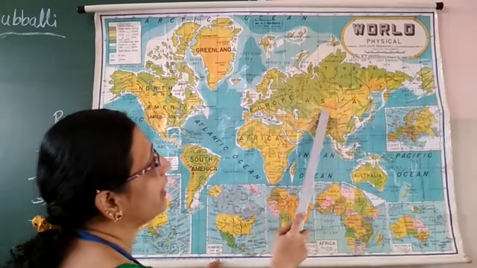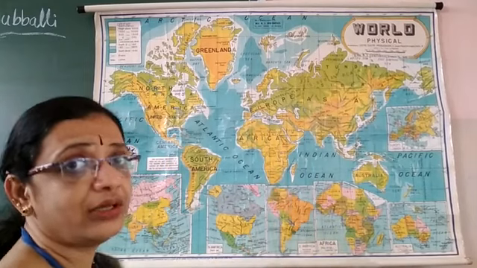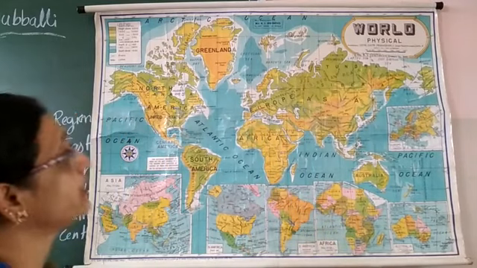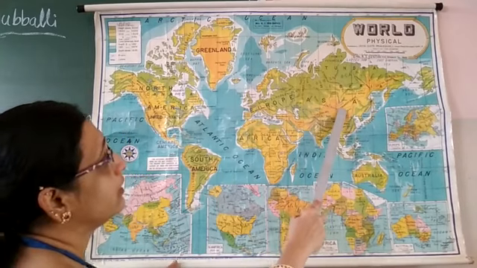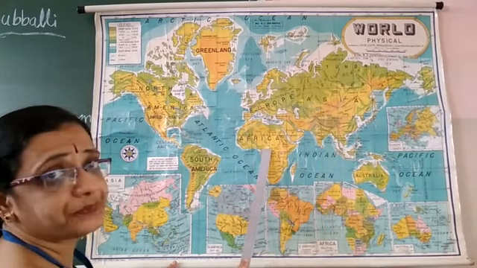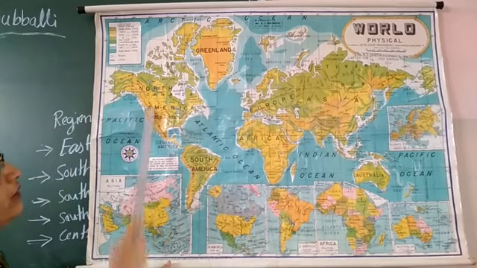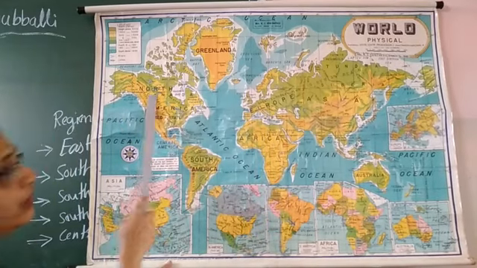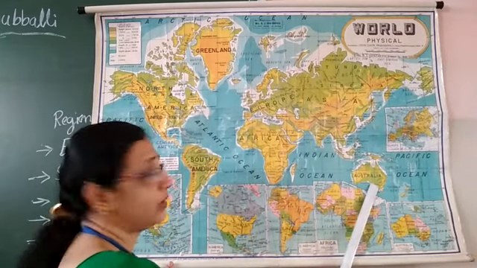Then here Asia. This is Europe. This is Africa. Let me first show all the 7 continents here. See here, Asia. Then this is Africa. This is Europe, South America, North America. Then this is Australia, the smallest continent.